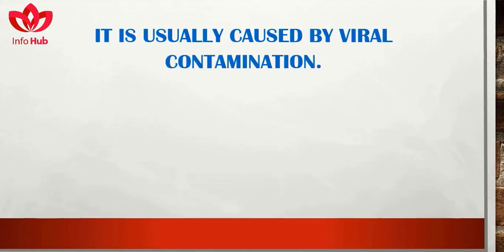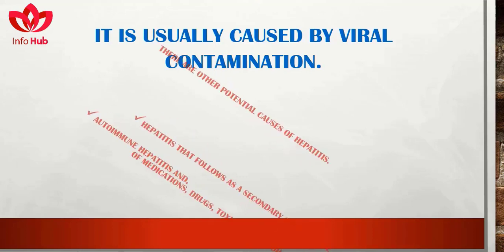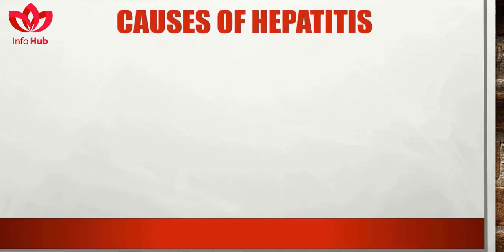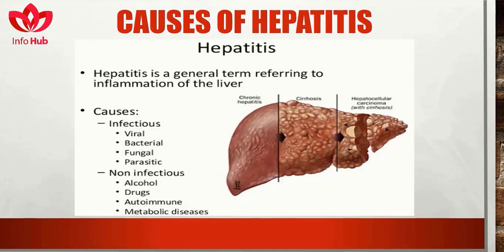It is usually caused by viral contamination. There are other potential causes of hepatitis: autoimmune hepatitis, and hepatitis that follows as a secondary consequence of medication, drugs, toxins, and alcohol. Causes of hepatitis can be infectious and non-infectious. Infectious causes contain viral, bacterial, fungal, and parasitic, and non-infectious causes contain alcohol, drugs, autoimmune, and metabolic diseases.